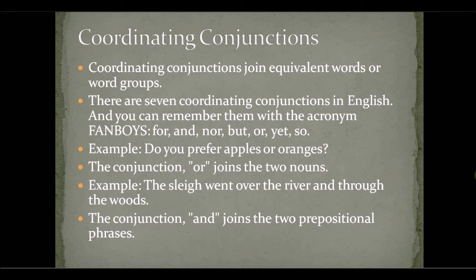Coordinating conjunctions join equivalent words or word groups. There are 7 coordinating conjunctions in English, and there's a very easy way to remember them. It's an acronym: fanboys. For, and, nor, but, or, yet, so. Fanboys. Here's an example: do you prefer apples or oranges? The conjunction or joins the 2 nouns. Another example: the sleigh went over the river and through the woods. The conjunction and joins the 2 prepositional phrases.